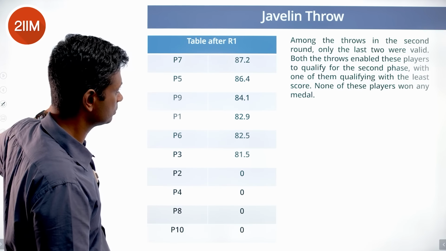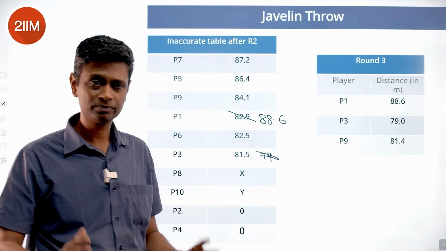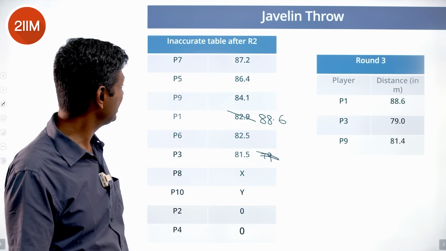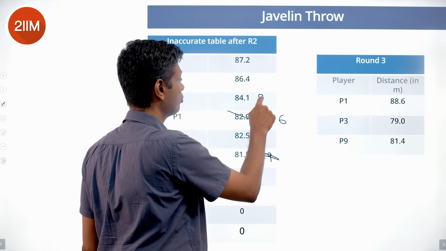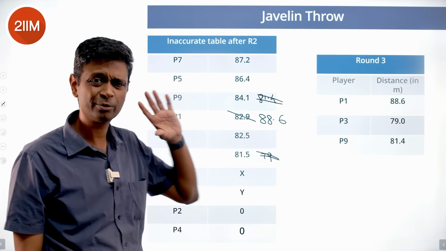Round 3, P1 scores an 88.6. It will no longer be 82.9. It will become 88.6, which is brilliant. P3 scores a 79. 79 is a valid throw, but it doesn't change our table. It doesn't change the number on the table. P9 scores an 81.4. 81.4 is a valid throw, but doesn't change our table. 84.1 is a better throw.